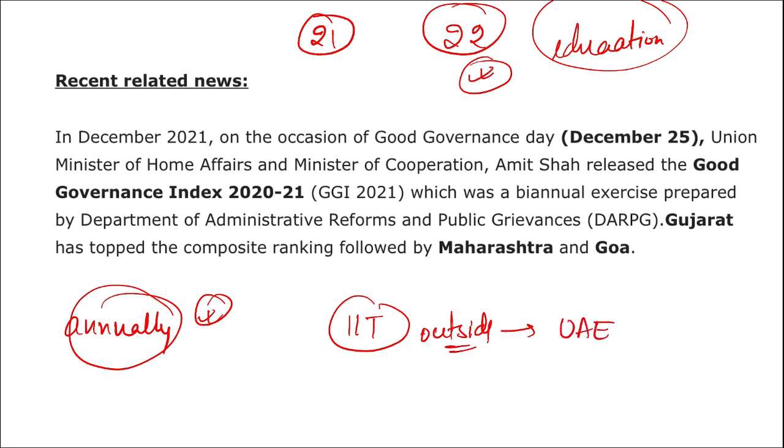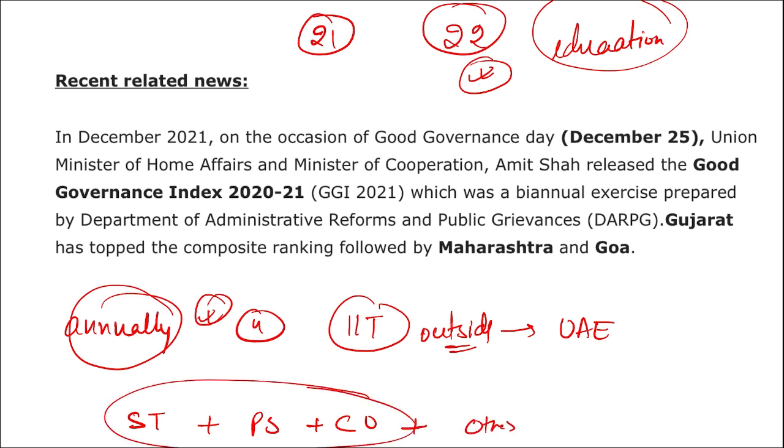Then remember there were basically three categories in which these states were ranked. They are the star category, or you can say basically four. Three are important: first the star category, second your performer states, third your catching up states, and fourth your other states. So basically these three are the important ones you need to pay attention to.